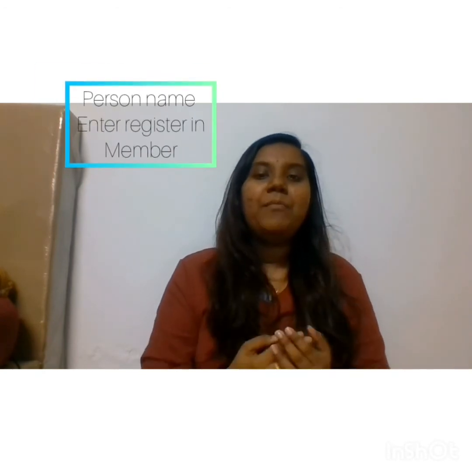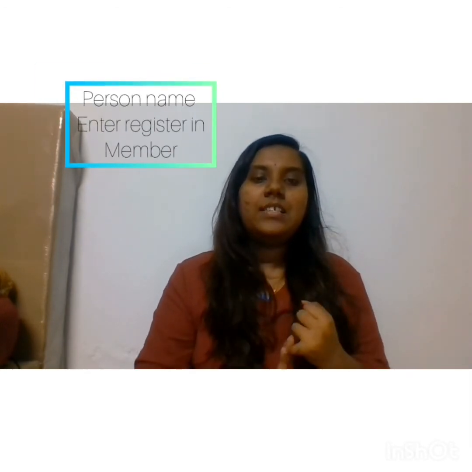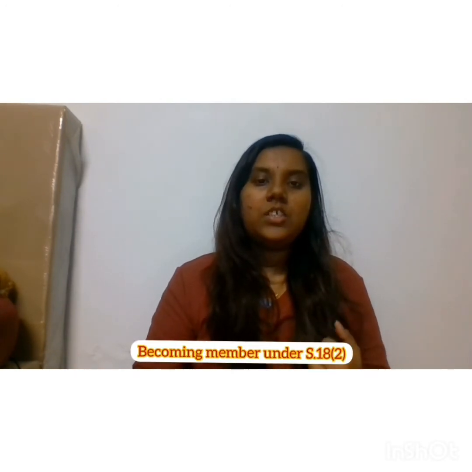Okay, next topic is about members. A member is a person whose name is entered in the register of members. Becoming a member under Section 18 Clause 2, the Company Act 2016, members delegate certain powers of the company to the directors to run the company on their behalf. The right to exercise and to vote is attached to the share.